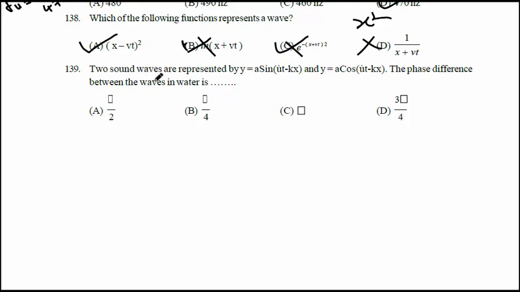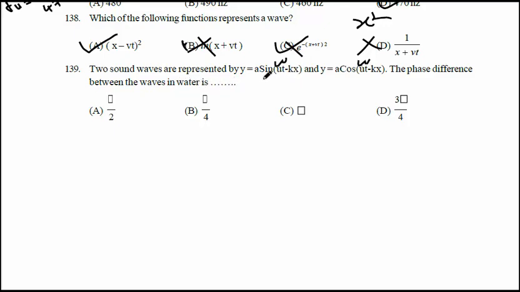Okay, next question 139. Two sound waves are represented by y equal to a sin(omega t minus kx) and y equal to a cos(omega t minus kx). What is the phase difference between the waves?